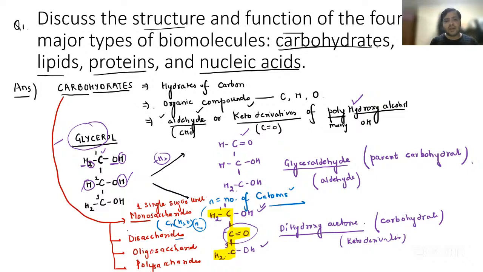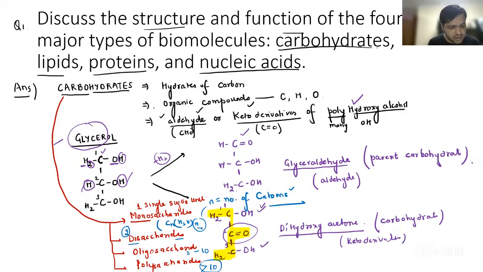Disaccharides, you already know we have two potential sugar units. Oligosaccharides from 3 to 10, and more than 10 we have polysaccharides. Over here, just try to write it very short: monosaccharides, one single sugar unit; disaccharides, two potential sugar units.